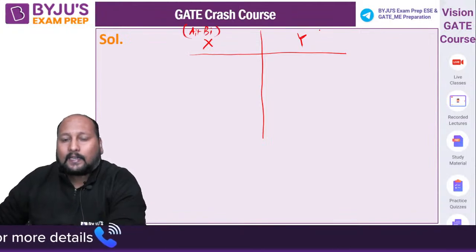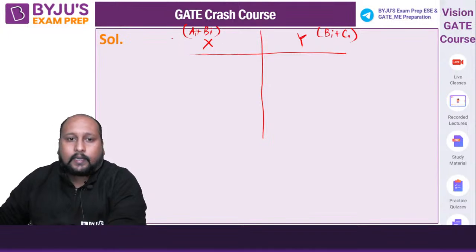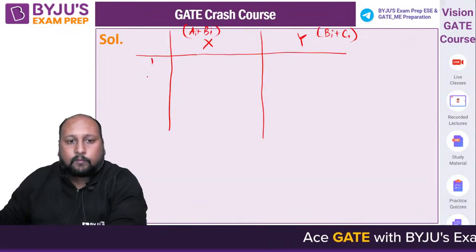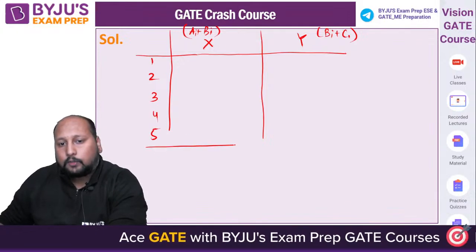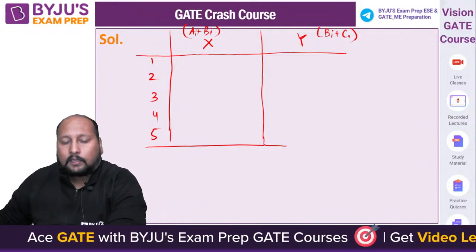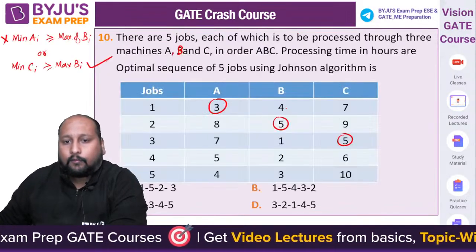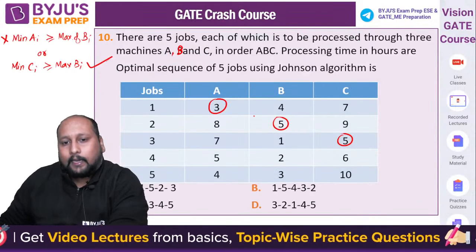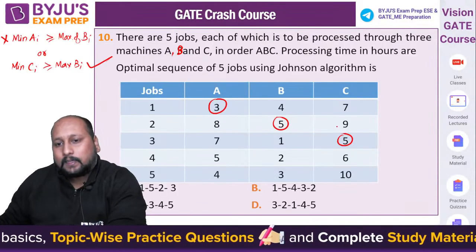And what is Y? That is the summation of B plus C. Okay, so let us write the individual values. There are 5 jobs now: job 1, job 2, job 3, job 4 and job 5. Calculate individually what value we will get. 3 plus 4 is 7, 4 plus 7 is 11, 8 plus 5 is 13 and 5 plus 9 is 14.